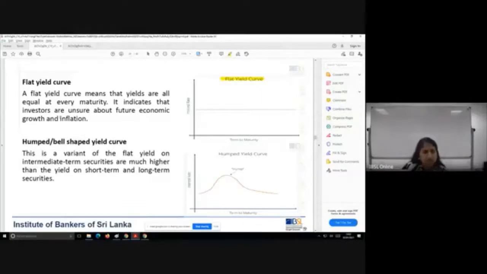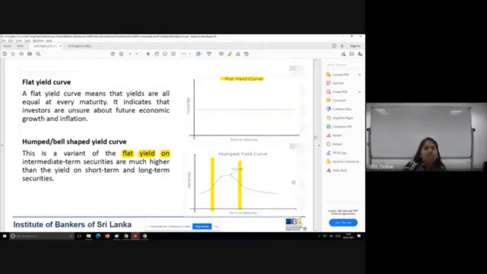All right. Then you have the humped or bell-shaped yield curve. This is a variant of the flat yield curve where, in the intermediate period, there's going to be a spike in the interest rate, a very short-lived spike, and in the long term, interest rates are going to be back to the short-term levels. See the difference? Just the intermediate term of the security is going to have a higher interest rate than the short and the long term.